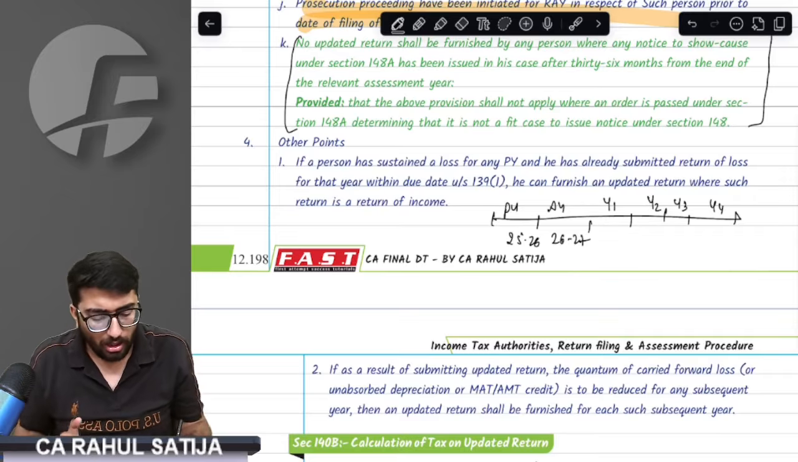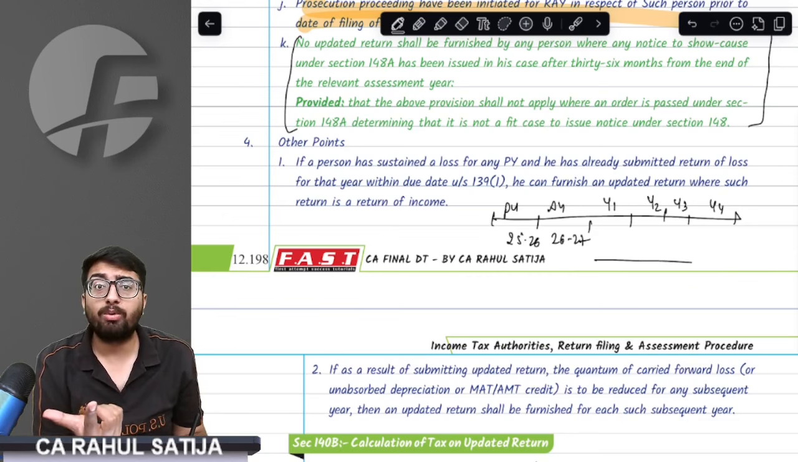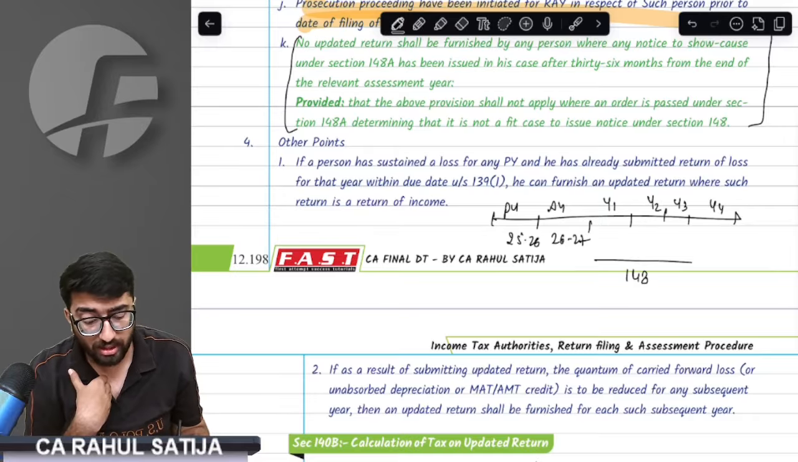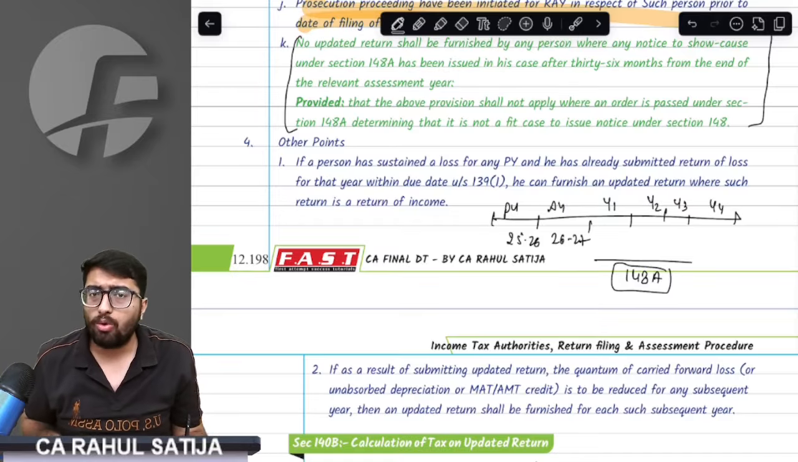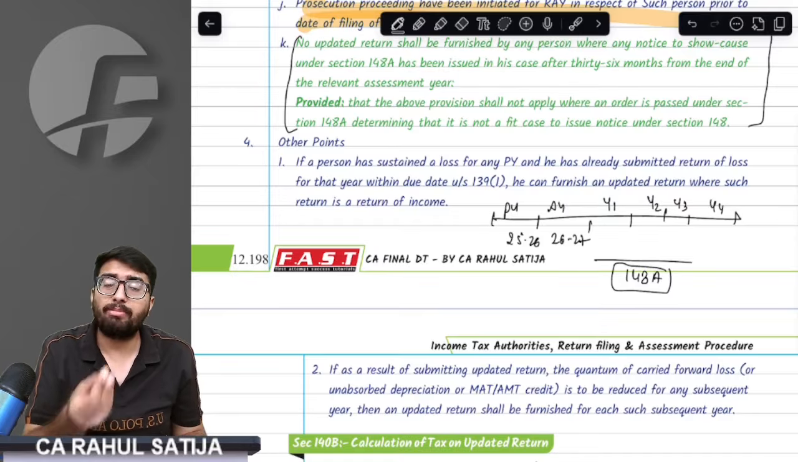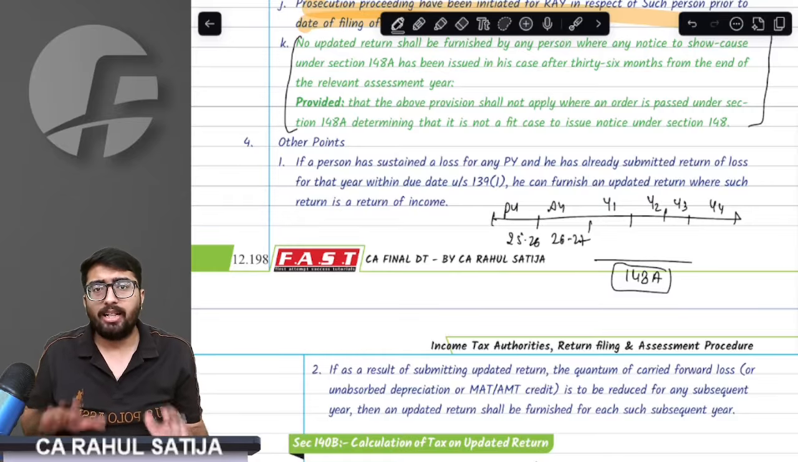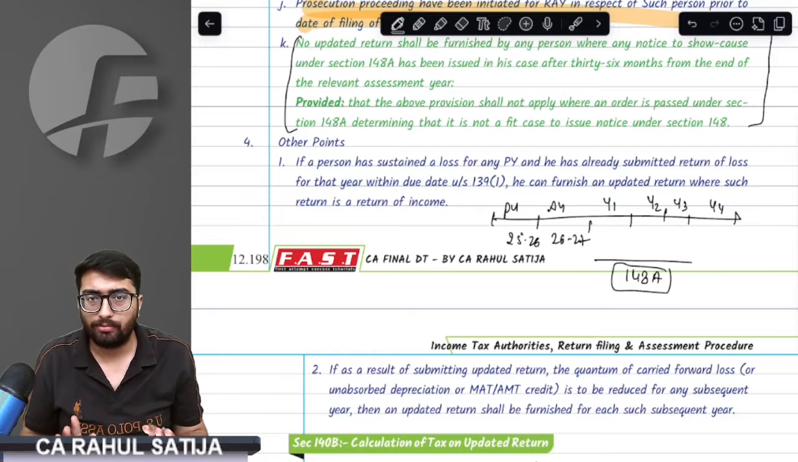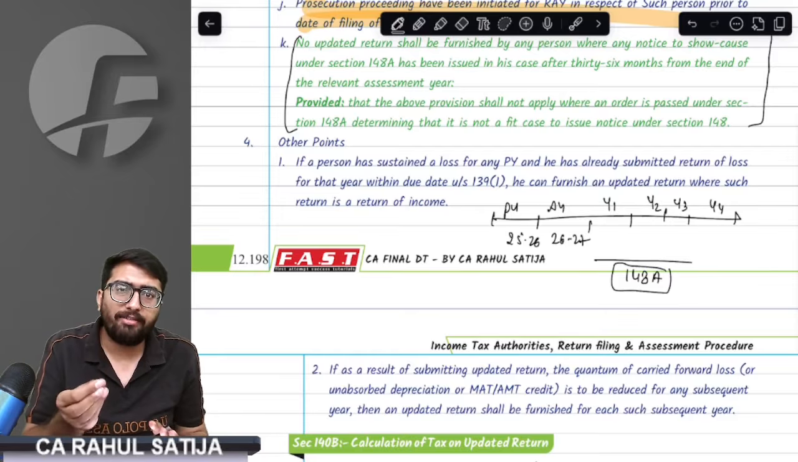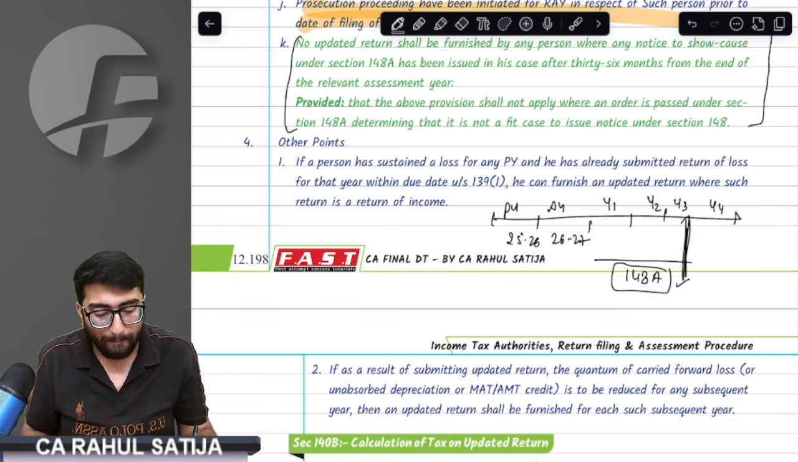If any assessment proceedings are initiated against me, I cannot file UR. But what if I have been issued a show cause notice under 148A? Can I file an updated return? A show cause notice does not amount to actual assessment proceedings. Assessment proceedings initiate when I receive an order under 148A. Till the show cause notice is issued, it is not assumed that assessment has been initiated. So can I file an updated return if I have received this show cause notice? The right answer is yes, but only up to the third year.